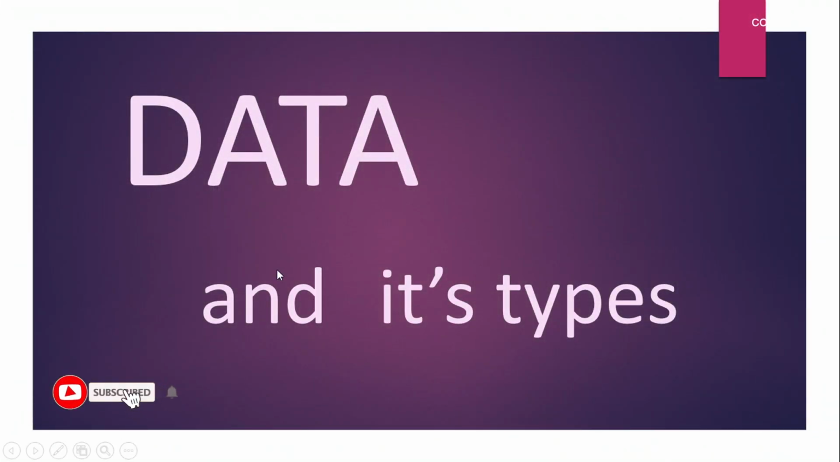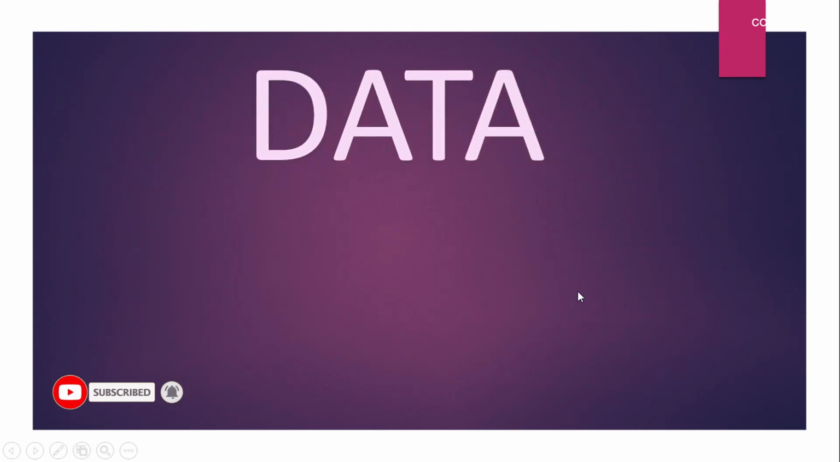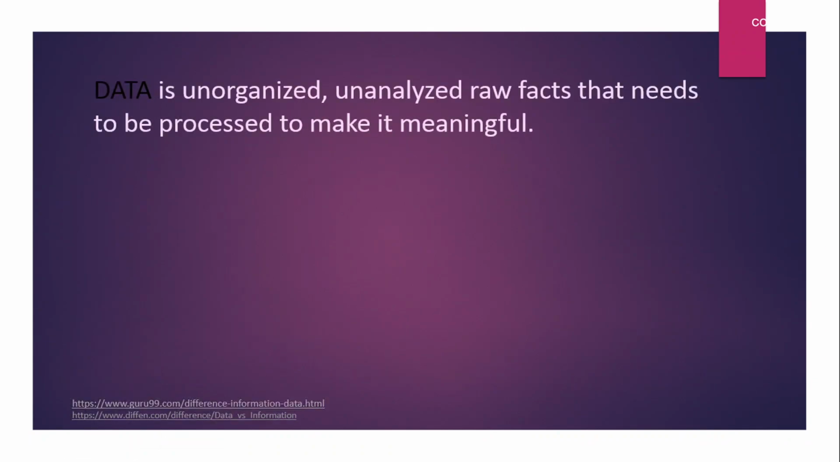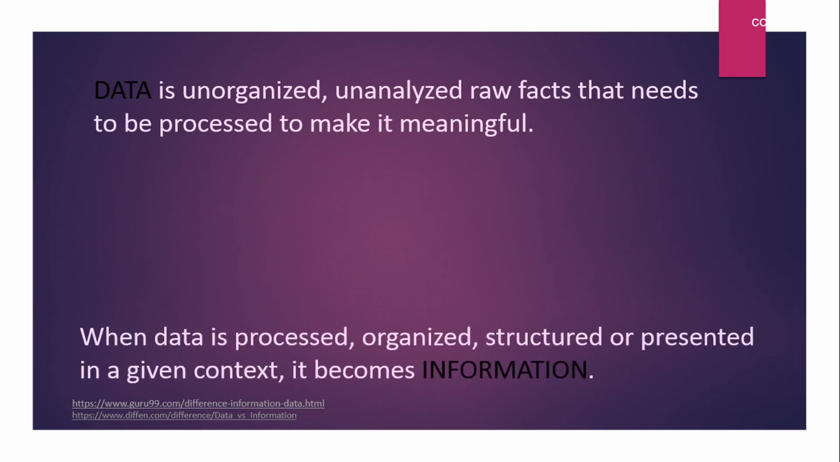Talking about data and its types. So before understanding data and its types, let's understand what is data and what is information. Data is unorganized, unanalyzed raw facts that need to be processed to make them meaningful. When data is processed, organized, structured, or presented in a given context, it becomes information.